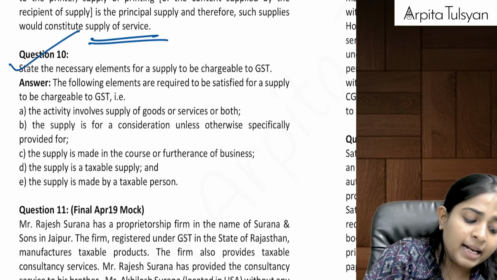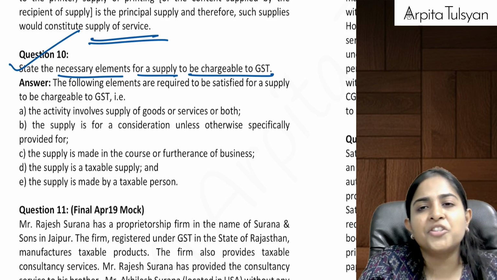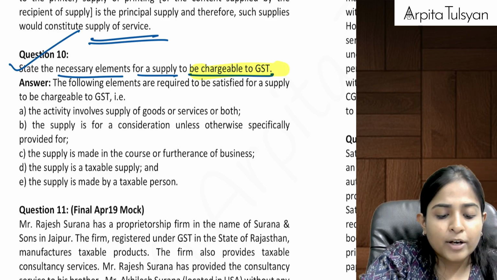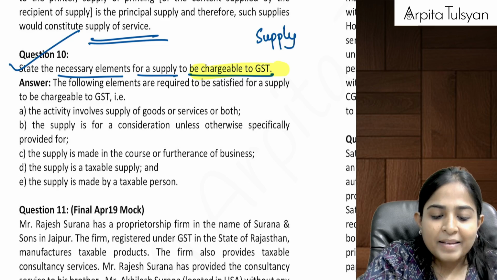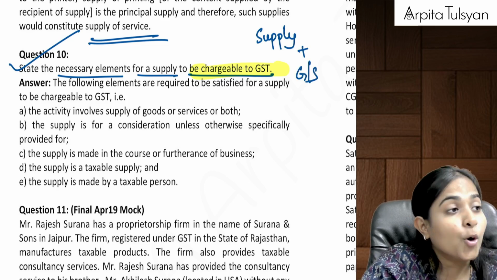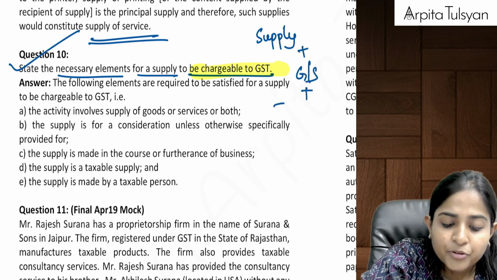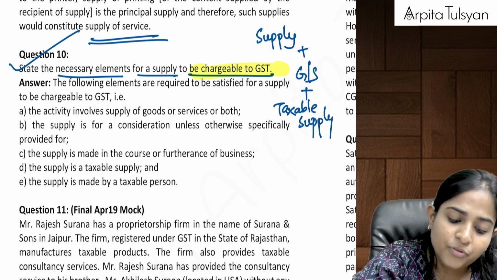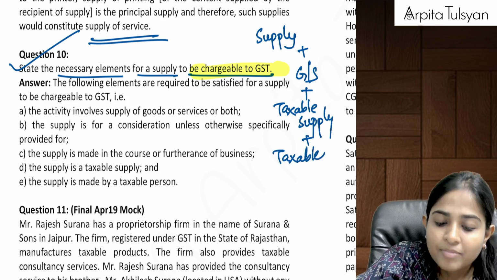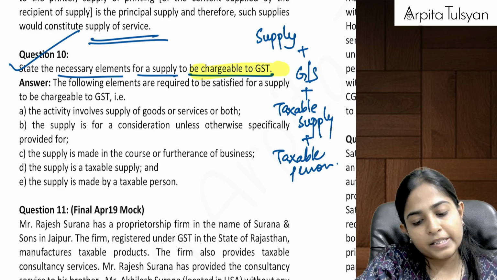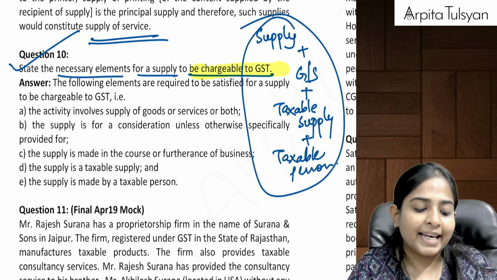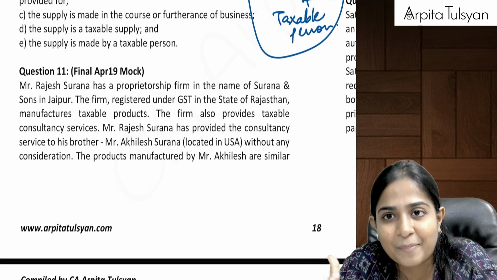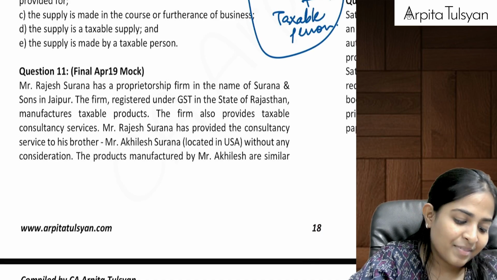Then going to the next one: state the necessary elements for a supply to be chargeable to GST. Okay, so can we say first of all there should be a supply? Yes. Second, there should be supply of goods or services, right? Next, the supply that you are making should be a taxable supply. And last, this supply should be made by a taxable person. If all of these conditions get fulfilled, then only GST will be applicable on that particular transaction, right?